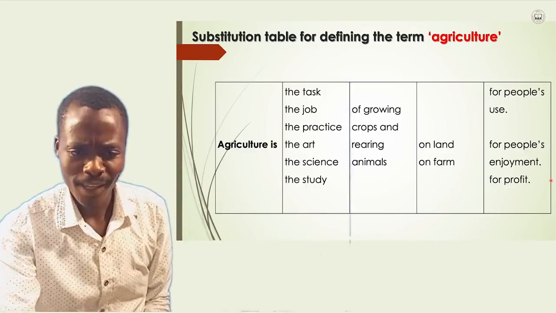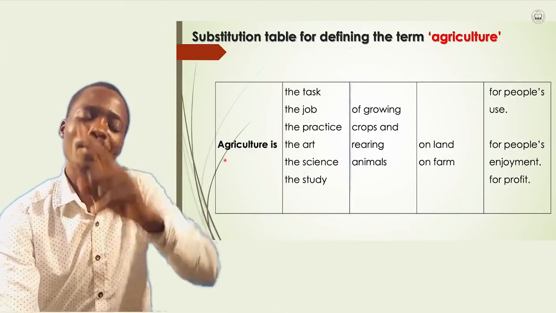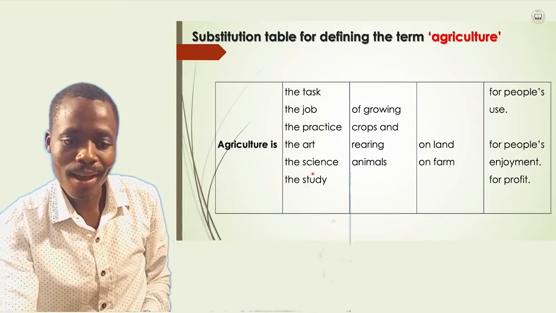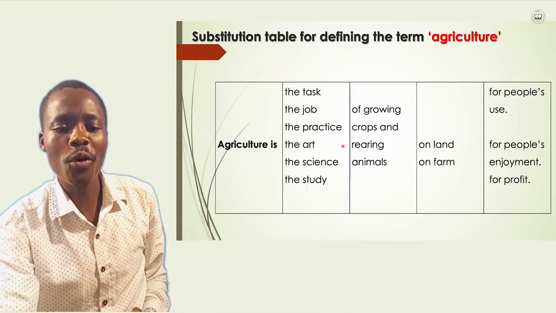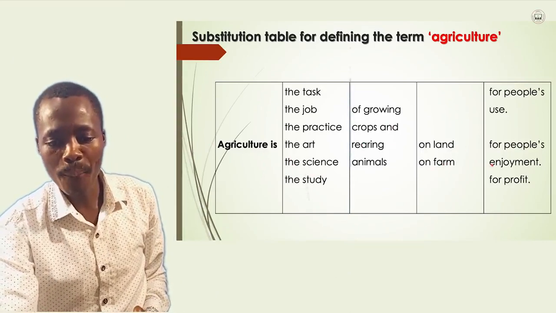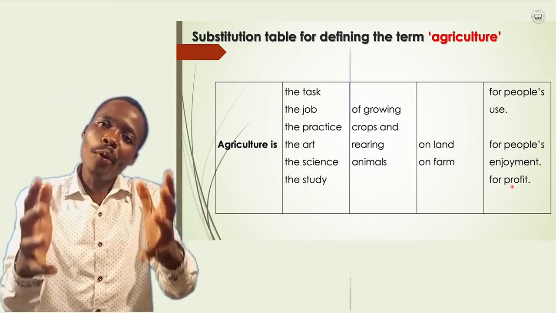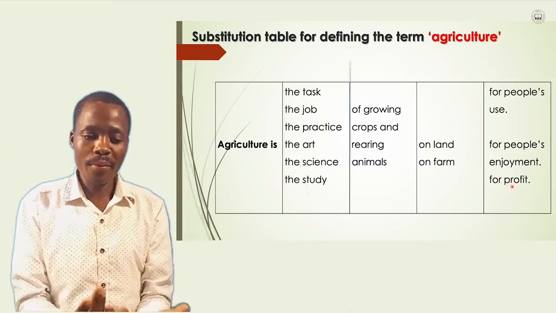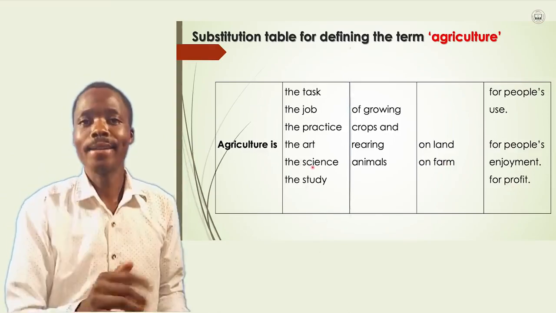Not only that, look at this. The same agriculture we are talking about is the science of growing crops and also rearing animals on the land for people's profit. Let me go back to the term science.